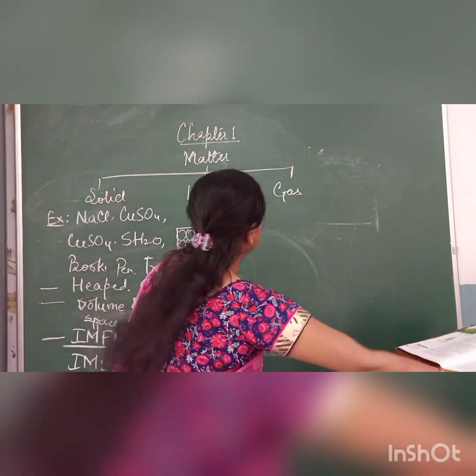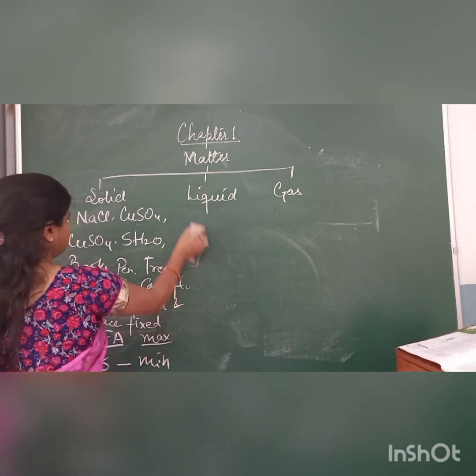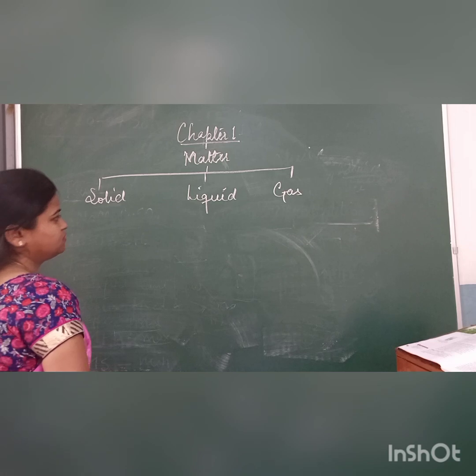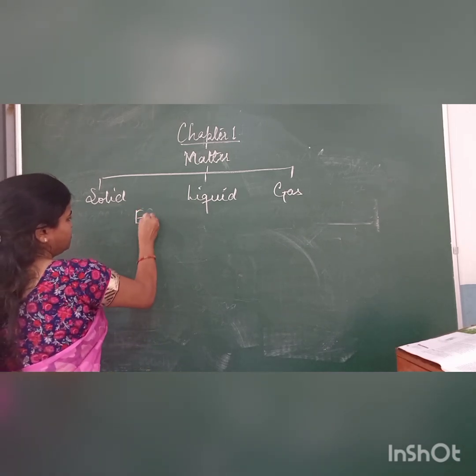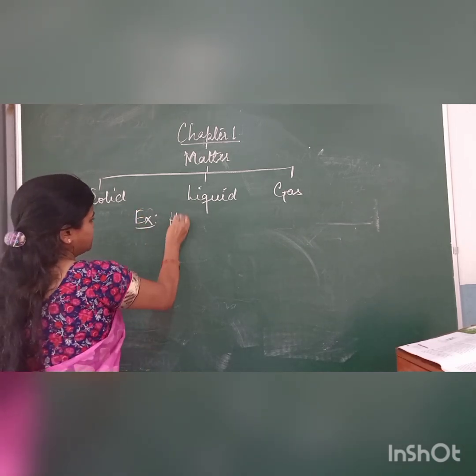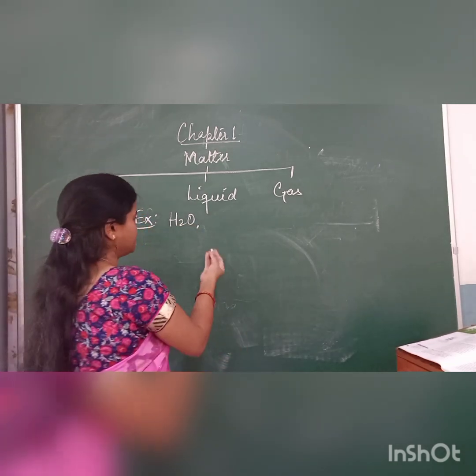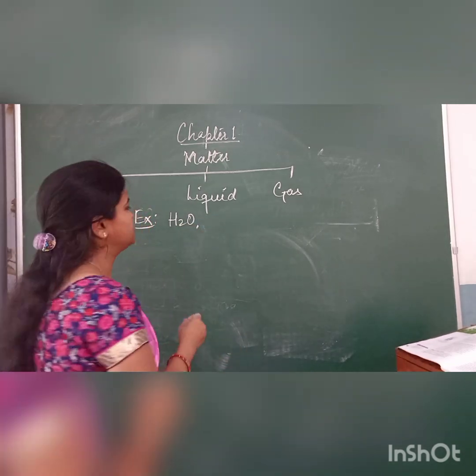Next, let us talk about liquid. In case of liquid, the simplest example is water, the different cold drinks or juices which you drink.